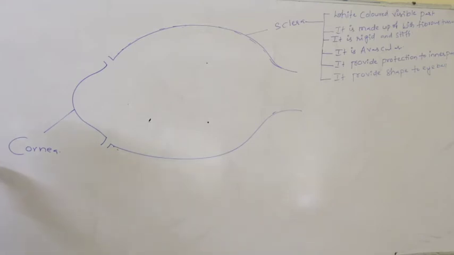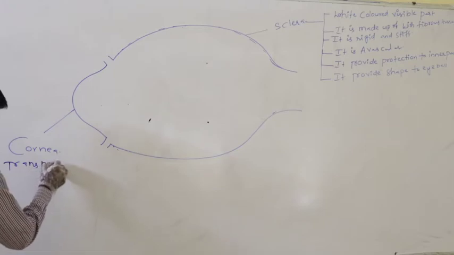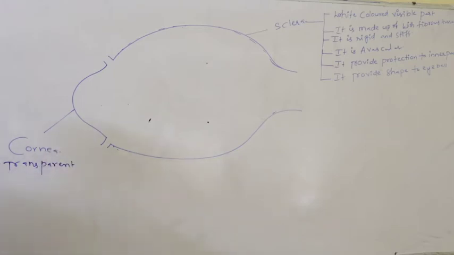Definitely it is transparent. Cornea is transparent. Cornea is avascular.